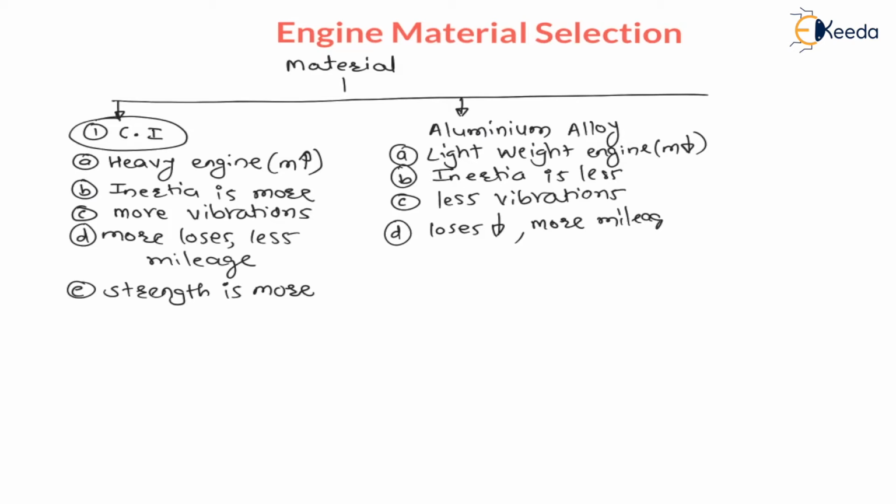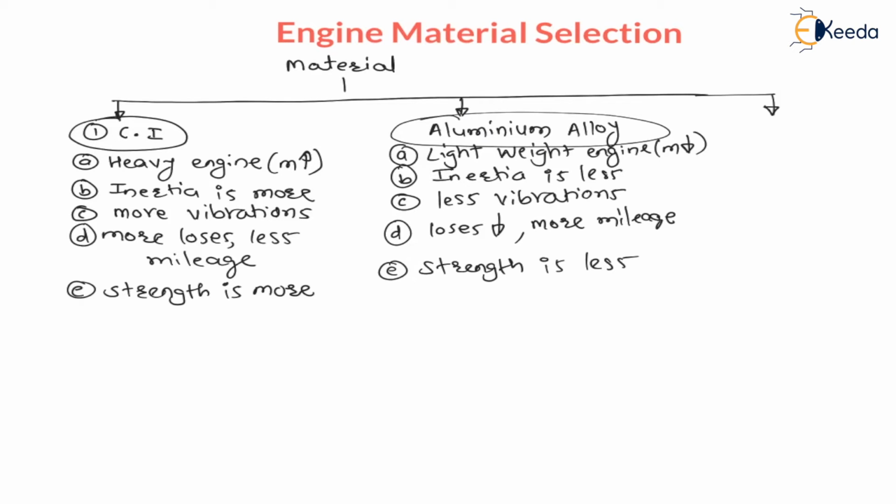That means the aluminum engine gives more mileage as compared to cast iron engine, right? But this aluminum engine will have lesser strength as compared to cast iron engine. Therefore strength is less.